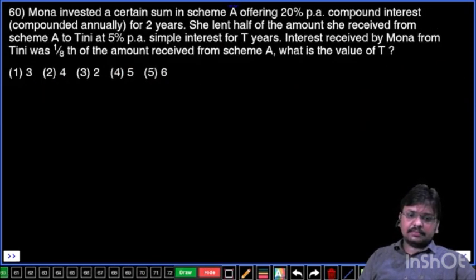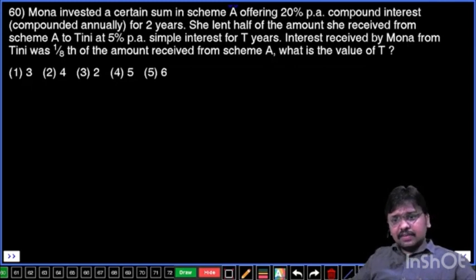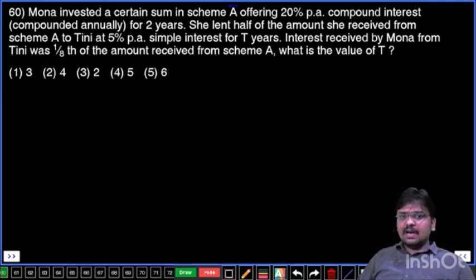Question number 60. Mona invested a certain sum in scheme A, offering 20% per annum compound interest compounded annually for 2 years. She lent half of the amount she received from scheme A to Tini at 5% per annum simple interest for T years. Interest received by Mona from Tini was 1/8 of the amount received from scheme A. What is the value of T?